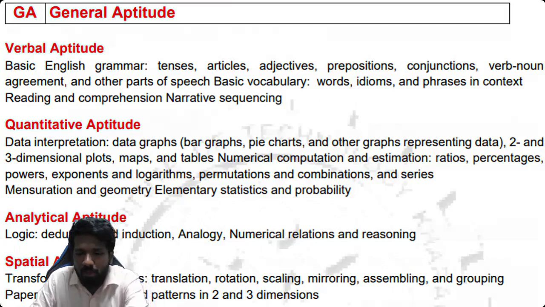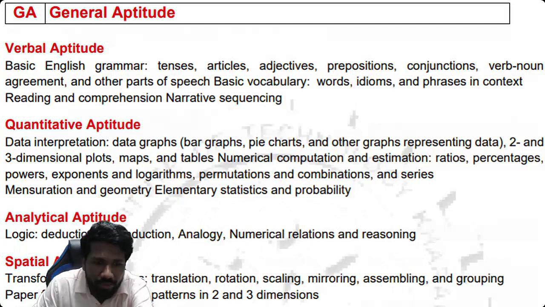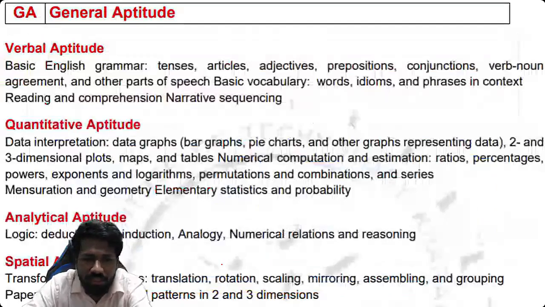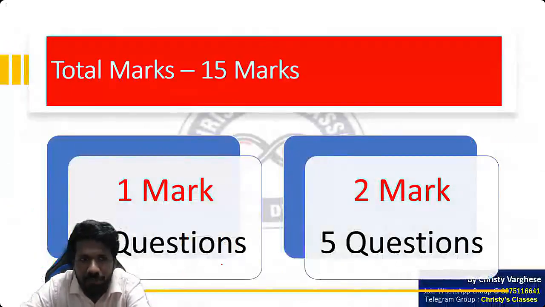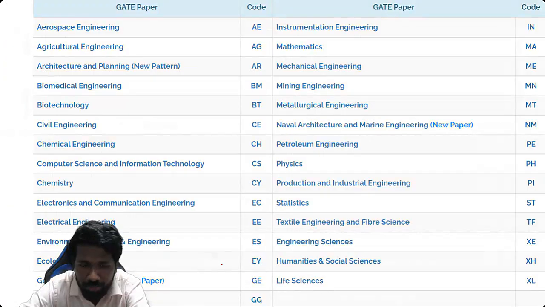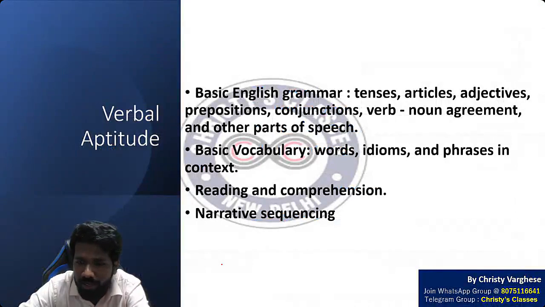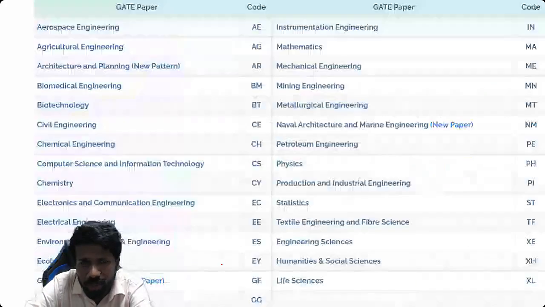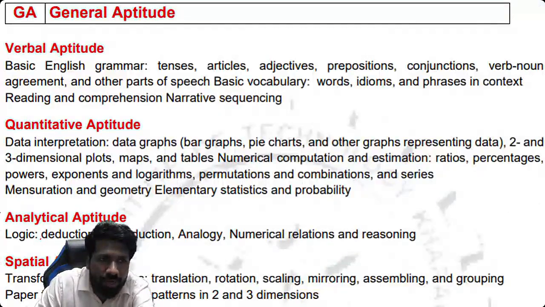ये syllabus को मैं आज break down कर रहा हूँ by showing you one question each for each topic. सारे topics का one question each I will show you. That means almost 30 to 40 questions I will show you today as an example for each chapter. And how we will be preparing that, उसका flashcards भी I will show you. So as I told you, verbal aptitude, quantitative aptitude, analytical aptitude, spatial aptitude.